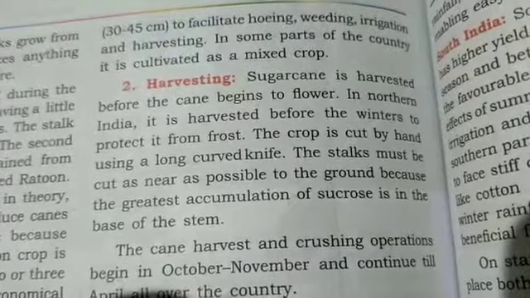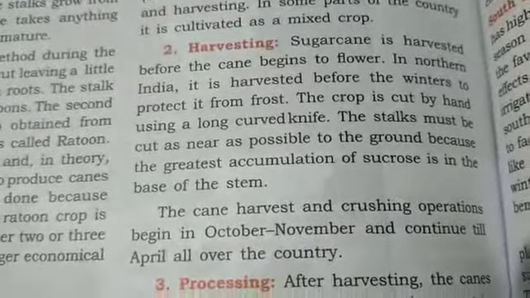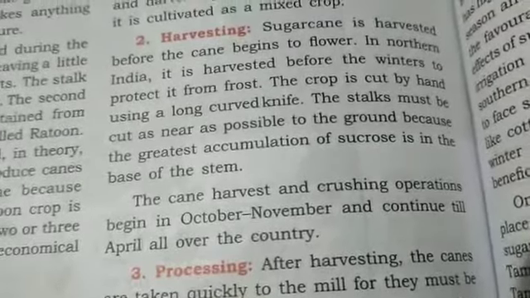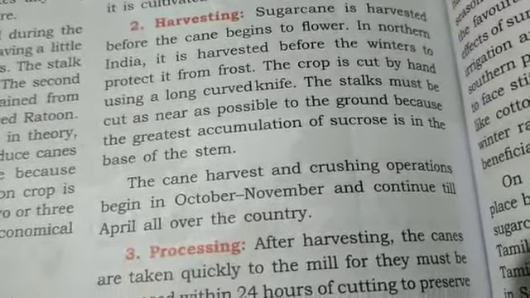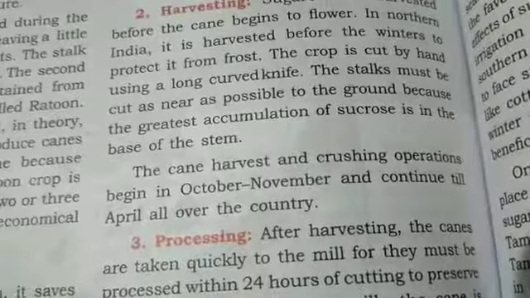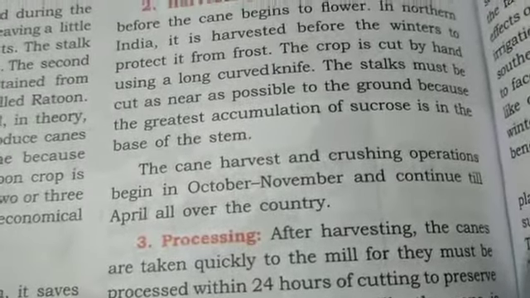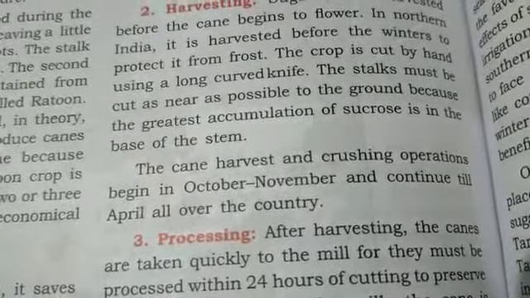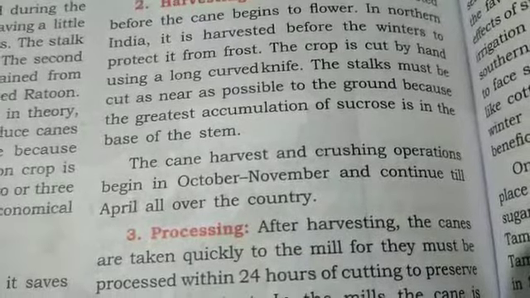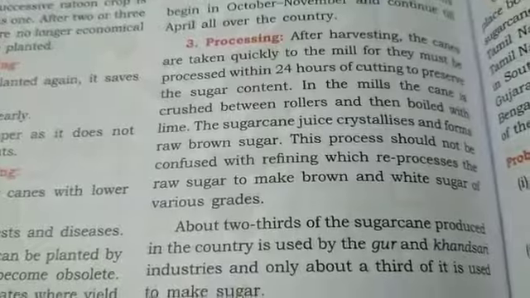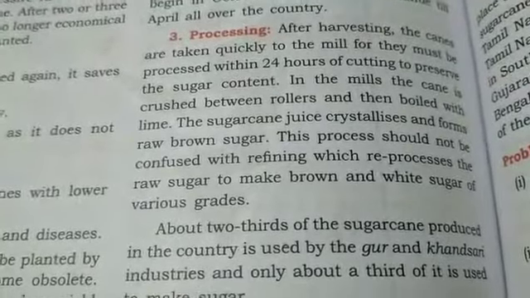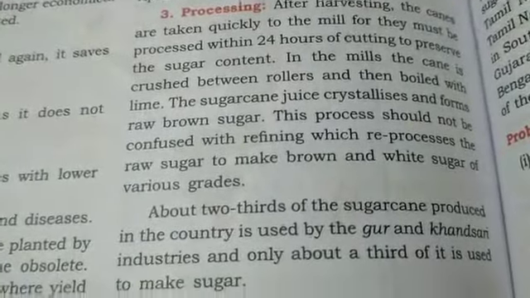Harvesting is done in northern India before winter, which protects from frost. The crop is cut by hand using a sickle. The stalks must be cut as near to the ground as possible because the greatest accumulation of sucrose is in the base of the sugarcane. The cane harvest and crushing operation begin in October and November. Processing: after harvesting, the canes are taken quickly to the mill. Within 24 hours, they are processed and the sugar content is preserved.